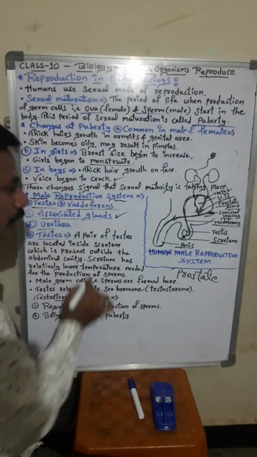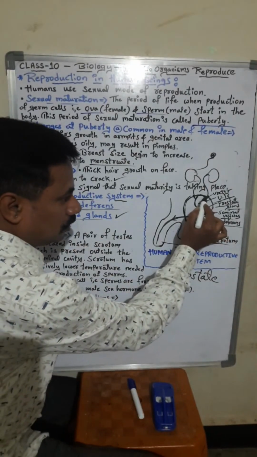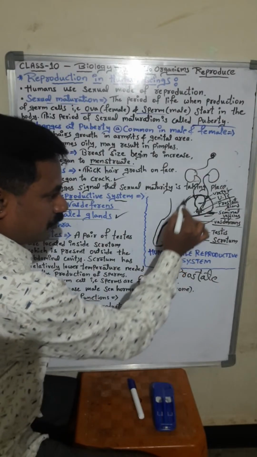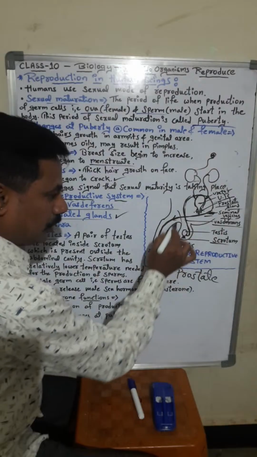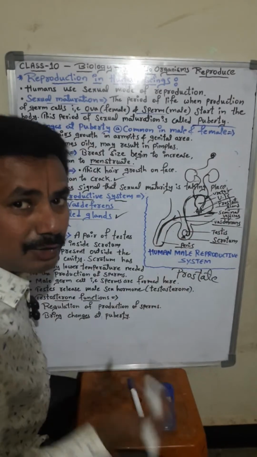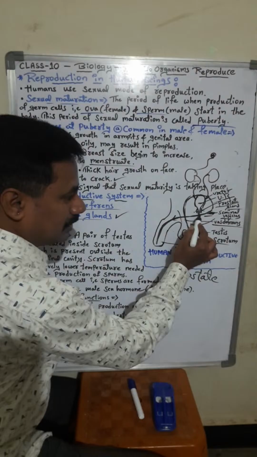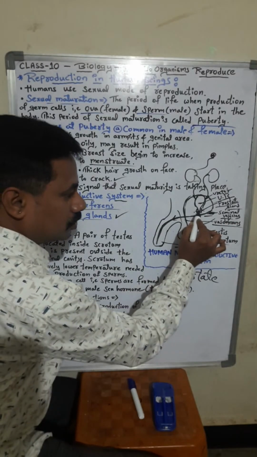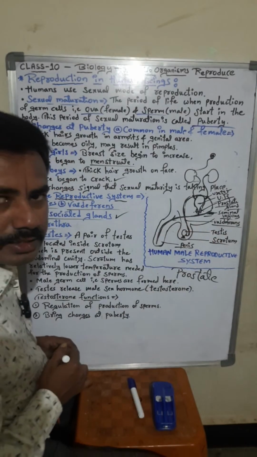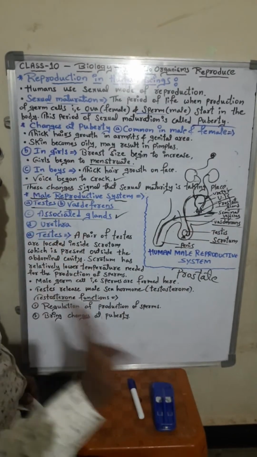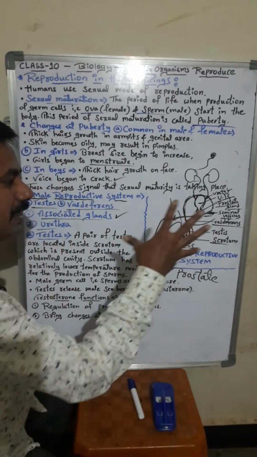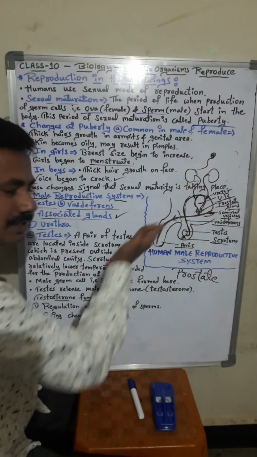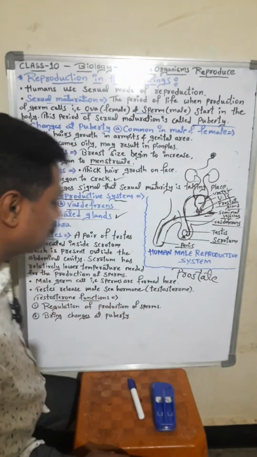The last one is the urethra. The pipe which is coming from here, this we call the vas deferens up to here, and from here up to here we call the urethra, from the urinary bladder. So urethra, students. Okay, fine. The four main important topics you have to remember in the human male reproductive system: testis, vas deferens, associated glands, urethra. Clear?